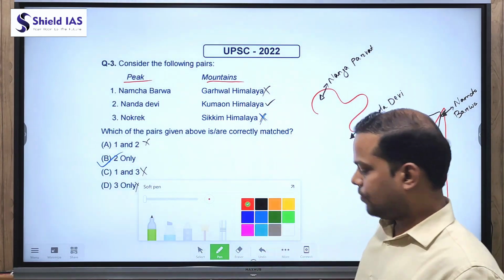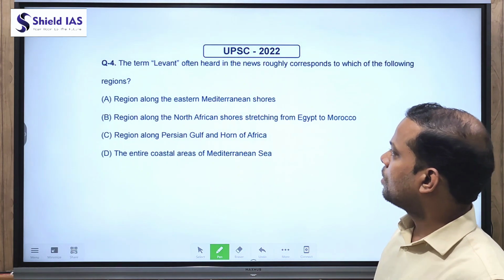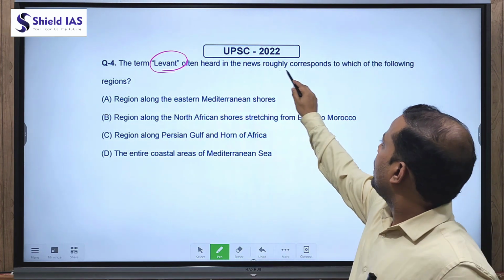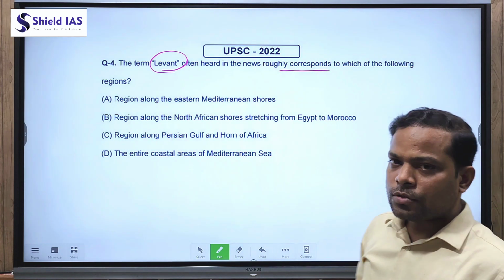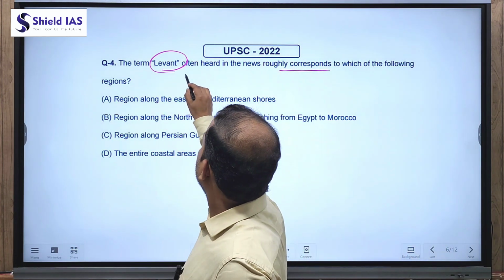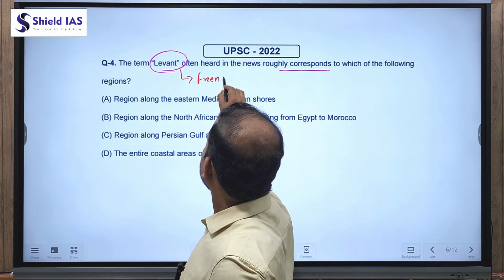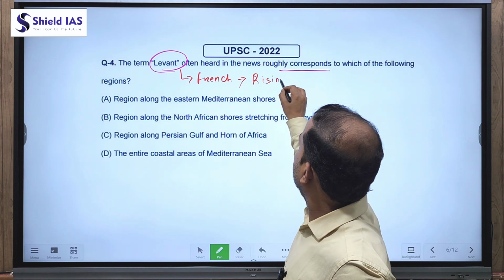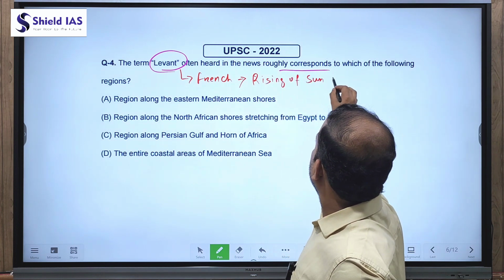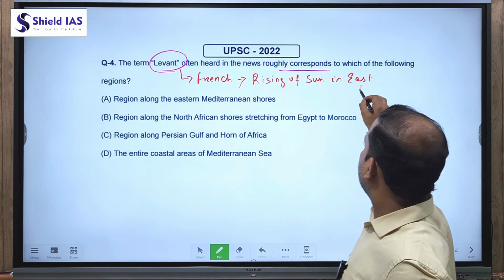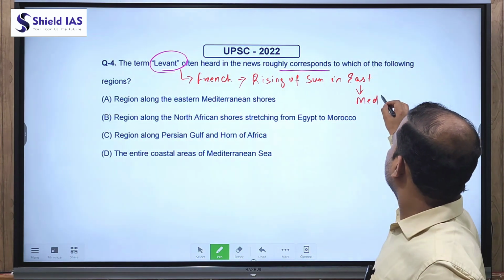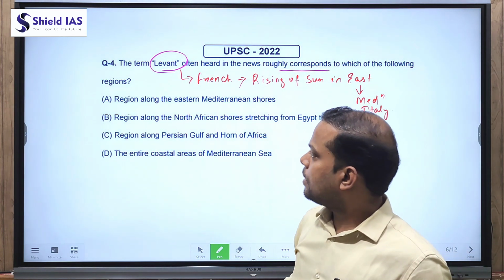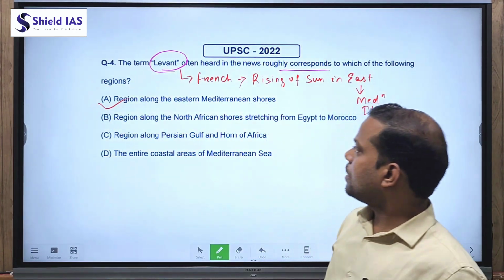Now next question says, the term Levant, often heard in news, roughly corresponds to which of the following regions? So Levant is a French word. Levant in French means rising of sun in east, and particularly in the region of Mediterranean Sea and east of Italy. So here the correct answer is A, that is region along the eastern Mediterranean shores.